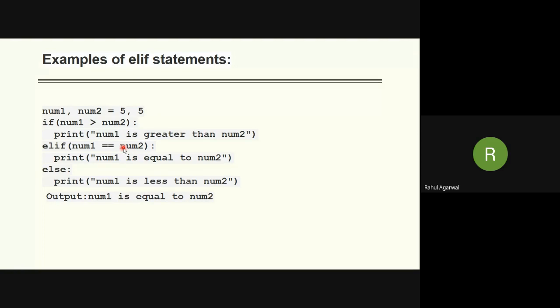If num1 greater than num2, print num1 is greater than num2; elif num1 equal to num2, print num1 is equal to num2; else num1 is less than num2. Now you can see the indentation level of if, elif and else is the same. That is a 0 level indentation starting from the first.